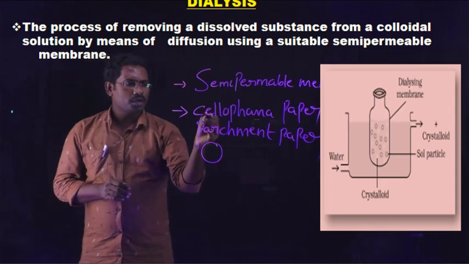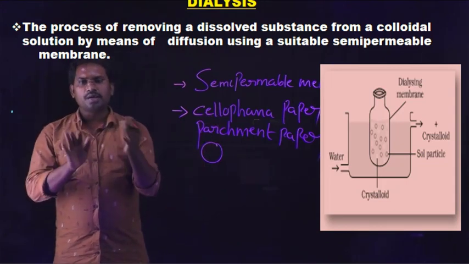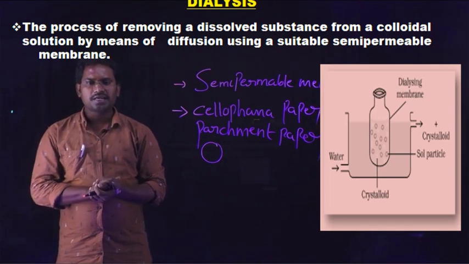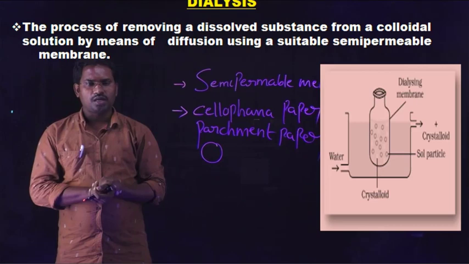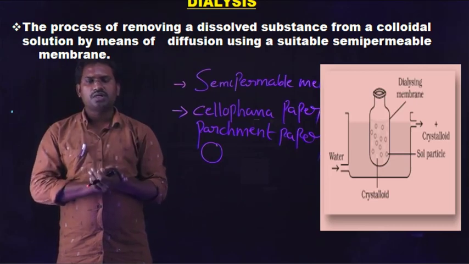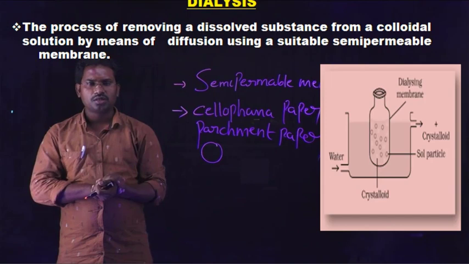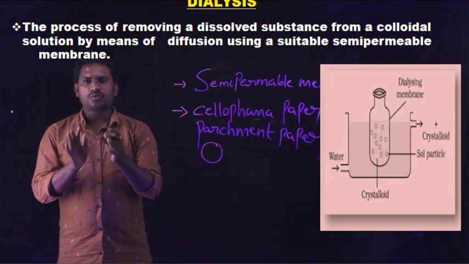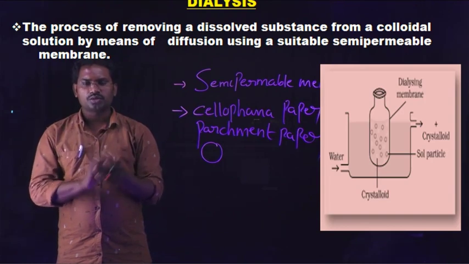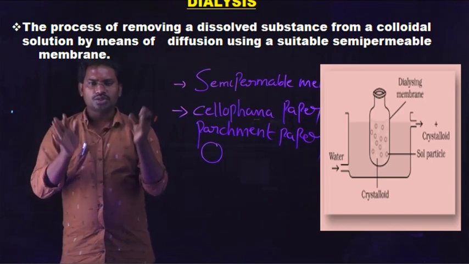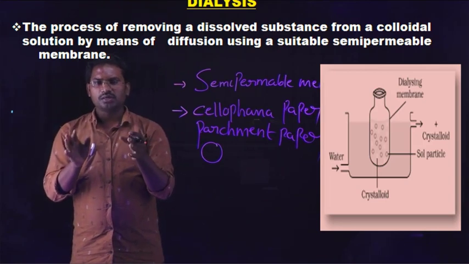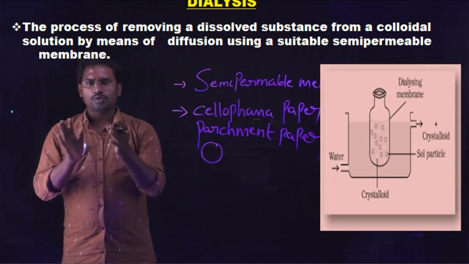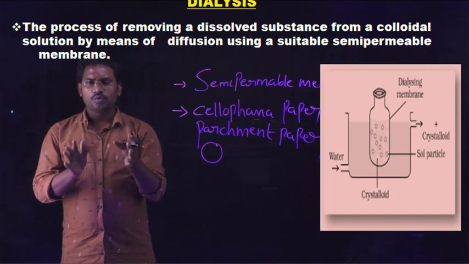Here the cellophane paper or parchment paper plays the main role in the diffusion of the unwanted particles present in the colloidal solution. This is the process of the dialysis method. Dialysis means purification. This method is also useful for kidney patients. Humans who are having trouble with their kidney function also undergo dialysis. By using the dialysis process, the machine does the work of the kidneys, removing the impurities present in the human body. Therefore, the human's life is safe.